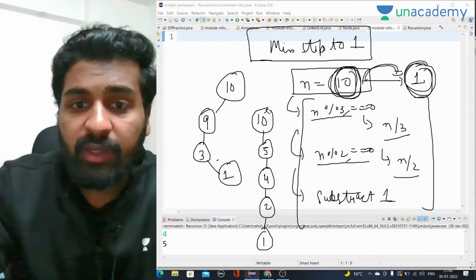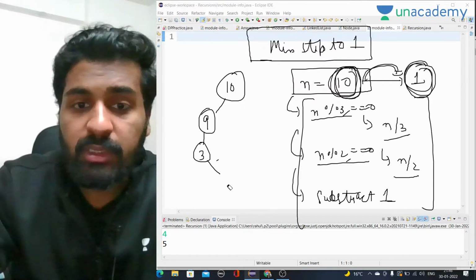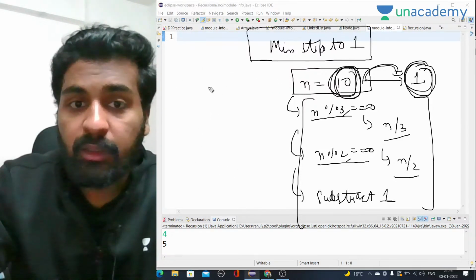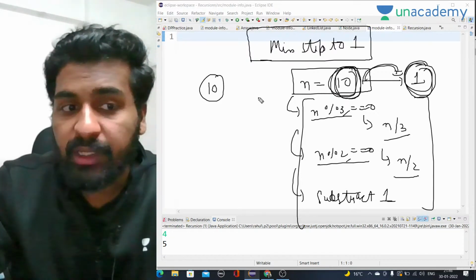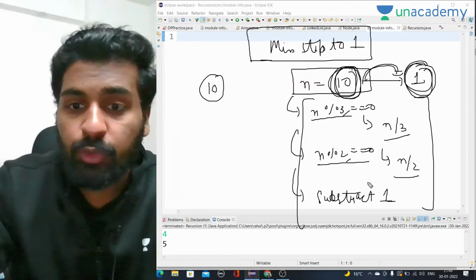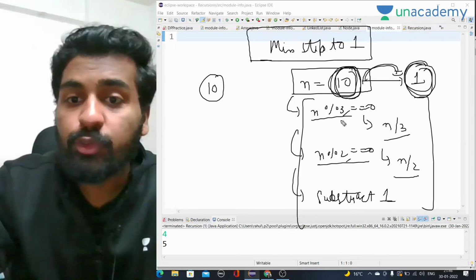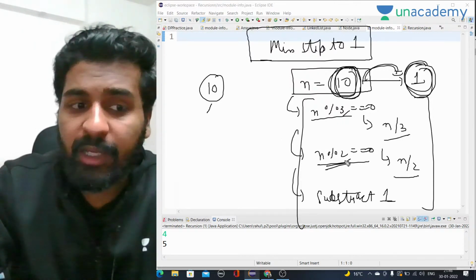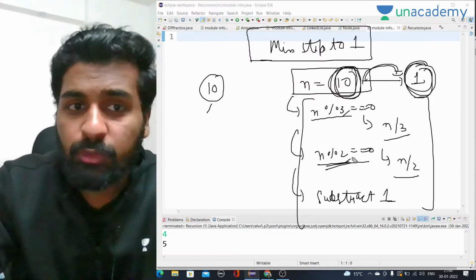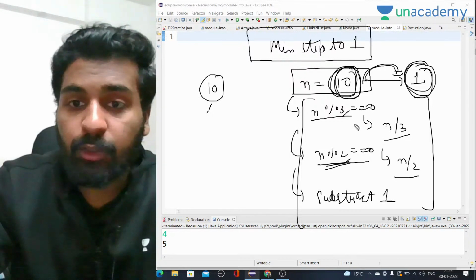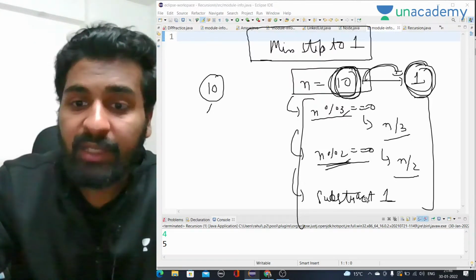So in this case, let's say we have 10. If you are using a greedy approach, what you will think about is, given a number that is divisible by 3, or by 2, or we can subtract 1, you will choose the biggest one. You will see that if it is divisible by 3, then you will divide it by 3, then you will come to n by 2, because you want to decrease the number as soon as possible. So the first approach that will come into your mind in greedy will be this only: it can be divisible by 3, it can be divisible by 2, otherwise we will subtract 1 only.